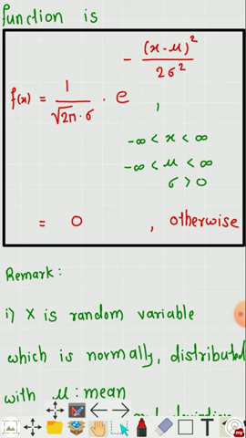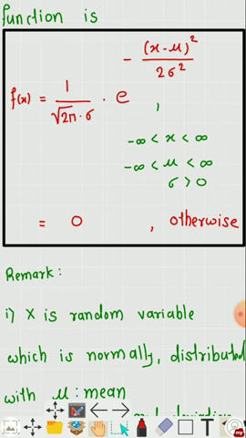This function has this value when x is between minus infinity and plus infinity, mu is also between minus infinity and infinity, and sigma is greater than 0. Otherwise this function has value 0.